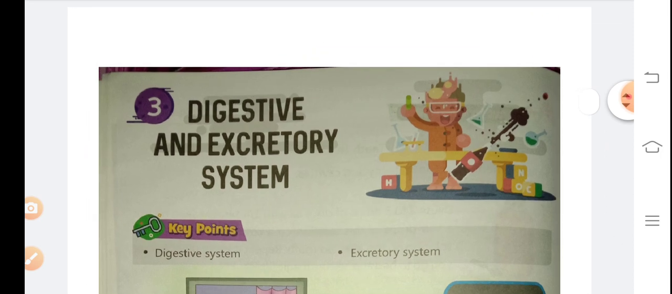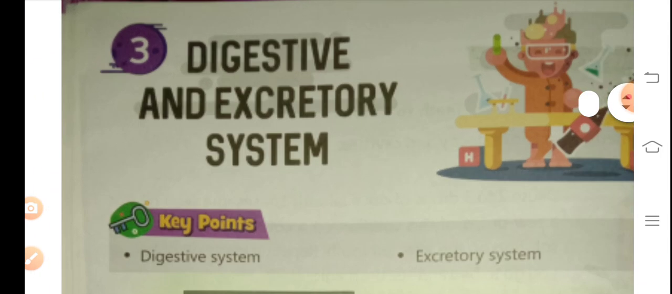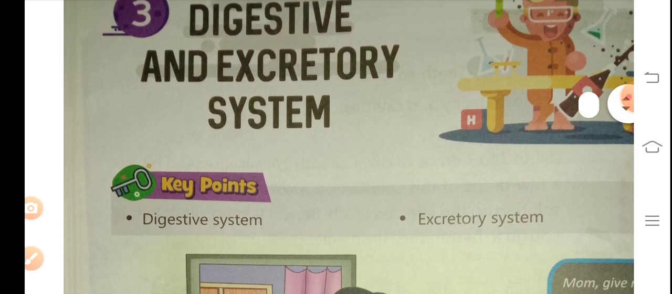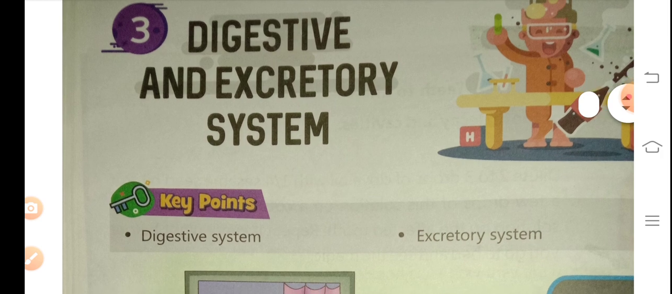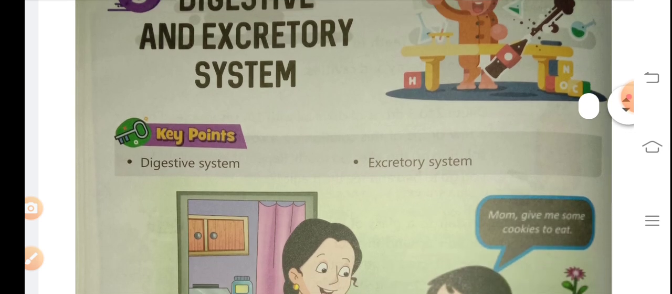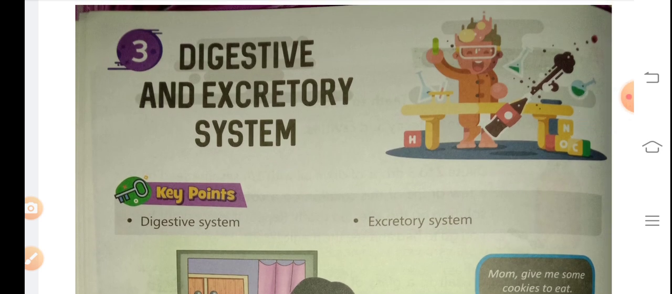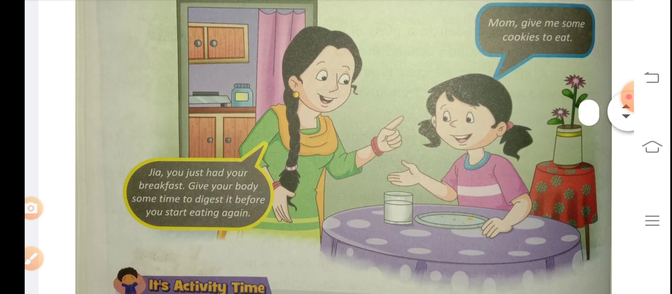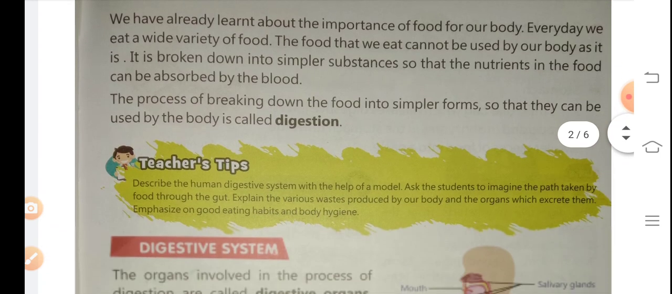My dear students, in this chapter we have discussed Digestive and Excretory System. Firstly, what is the digestive system? It means which type of food we eat, and after that how it is digested in our body. That's the digestive system. With the help of the digestive system, all types of food are digested in our stomach. And next is the excretory system. What is the excretory system? We have discussed it deeply in the chapter.